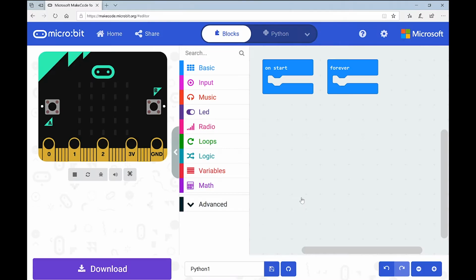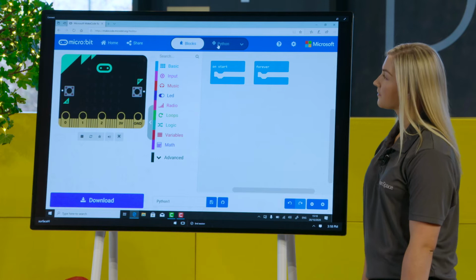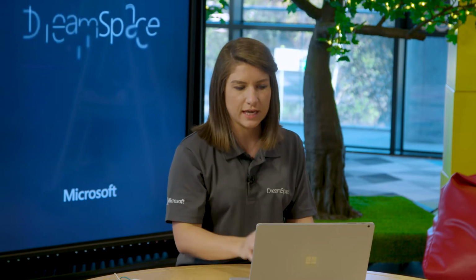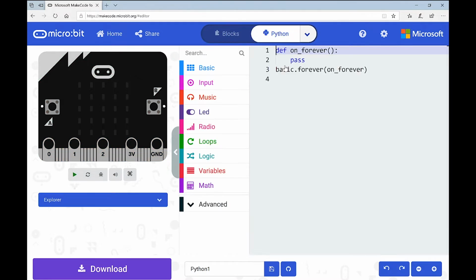So I'm in here now, like Niamh has been for the last 2 episodes, except this time we can see we're automatically in blocks. Now, for me, you can see there, Niamh, it says Python is the next thing I can toggle over to. But actually for you, it could say JavaScript. So just to point out that beside that, there is an arrow. So I'm going to click on that. And you can see very clearly here, there's the 2 text-based programming options. We want Python. So I'm going to click on Python and allow it to toggle over.